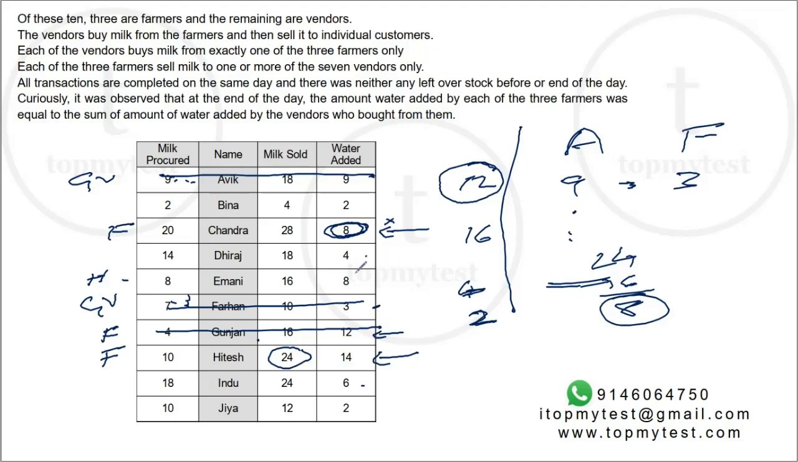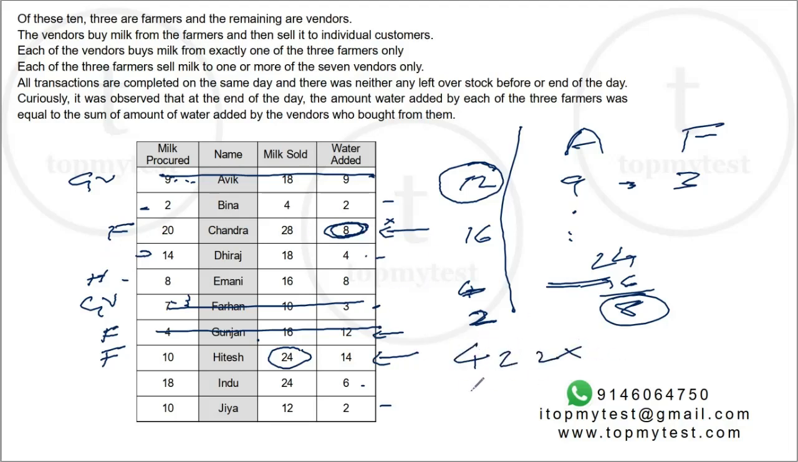Okay, now let's try all these values. So if I take 4, 2 and 2, that will be 8. Let's look at the total milk acquired by these people. 2 plus 14 is 16. 16 plus 10 is only 26, but Chandra sells 28. So 4, 2, 2 is out.